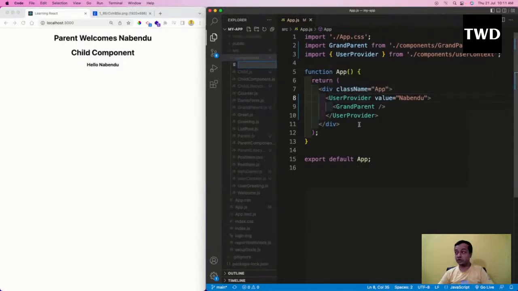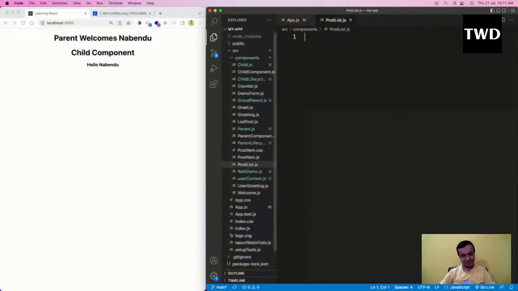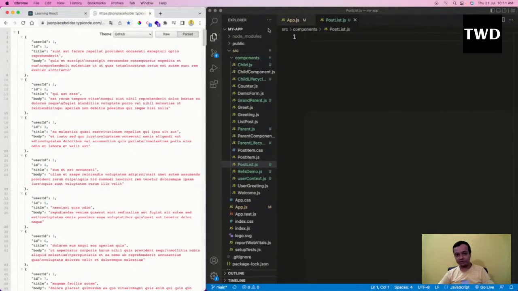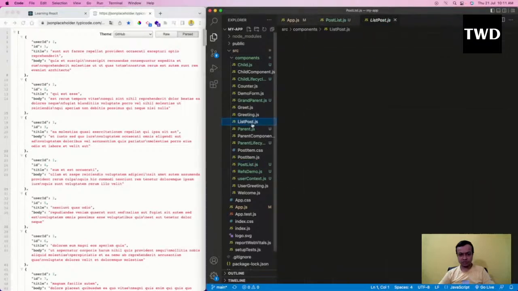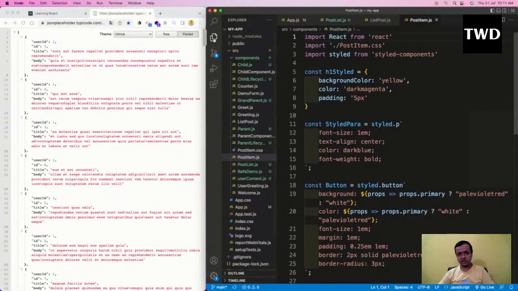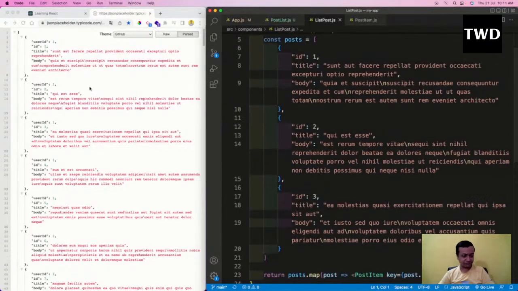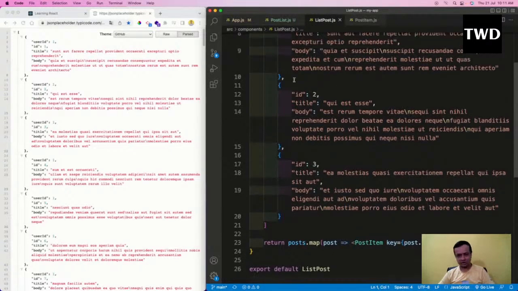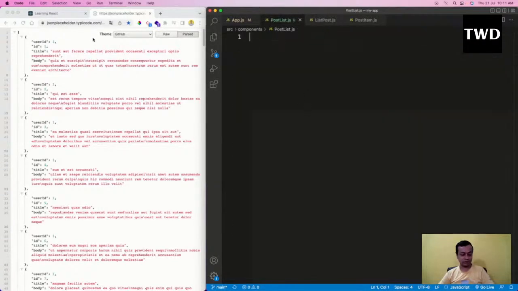We are going to do it through the fetch API only. So which file am I going to create? I'm going to create a file known as PostList.js, and I'm going to hit the same JSONPlaceholder endpoint. There are two files here: PostList and PostItem. Earlier in PostList, I hard coded some data and sent it there, and there we styled it and showed it. Now we will not hard code the data. We'll get the data from the API endpoint. This is how it really works.